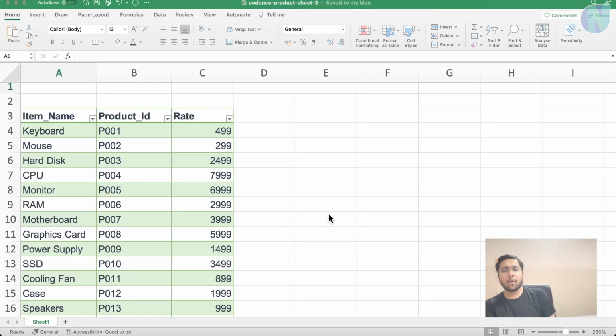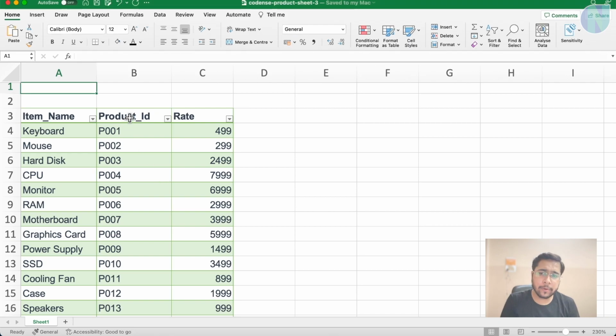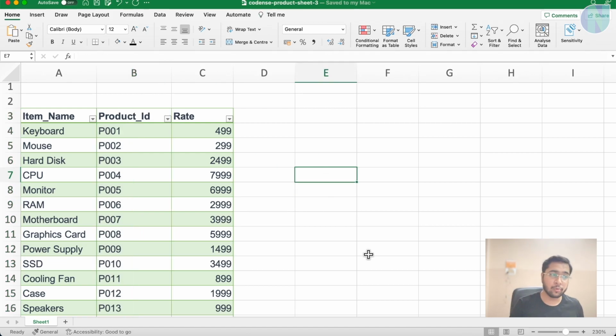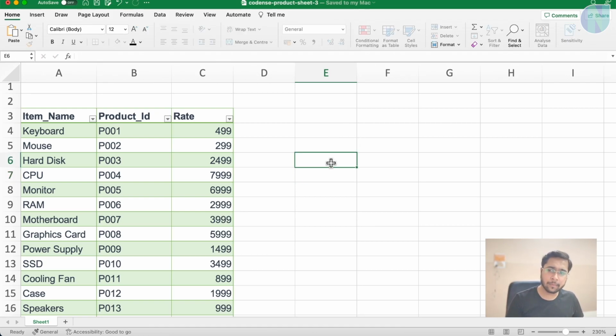Now we will see about XLOOKUP. We have seen VLOOKUP and HLOOKUP, but what is XLOOKUP? If you see this data, the product ID is in between. In previous examples, the column and row which I needed to look up was the first row or first column. But here it is in between. So in this case, we cannot use VLOOKUP. We need to use XLOOKUP. So how does XLOOKUP work? We will say equal to, first, like normal, the product ID.